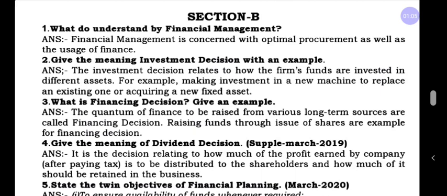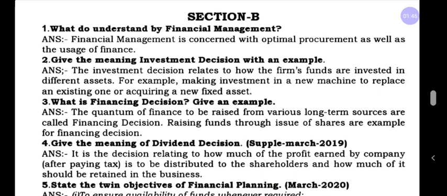Financial management is concerned with, and will be very helpful for, the procurement as well as the usage of finance. For example, in a business we have 1 lakh. How can we allocate it, and for what purposes can we use this 1 lakh rupees? You should not spend this 1 lakh unnecessarily, and you should not allocate it to other areas. You have to use this 1 lakh rupees in a proper way. It is called financial management.